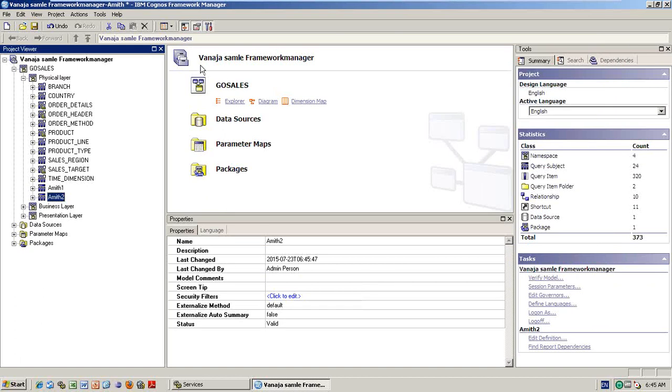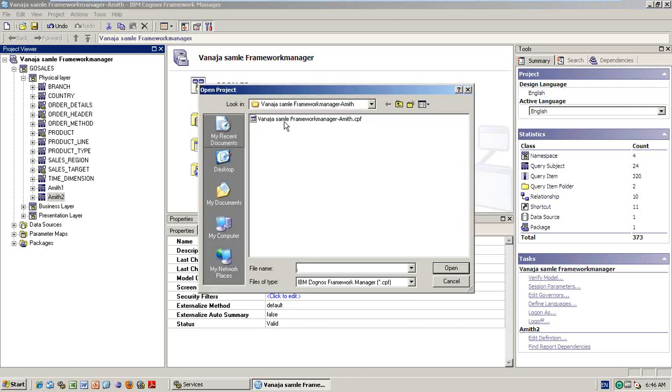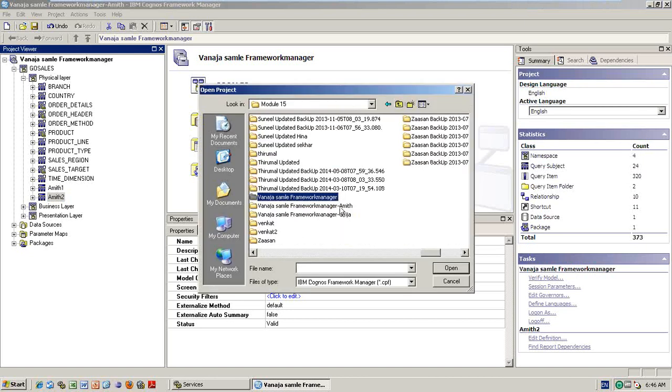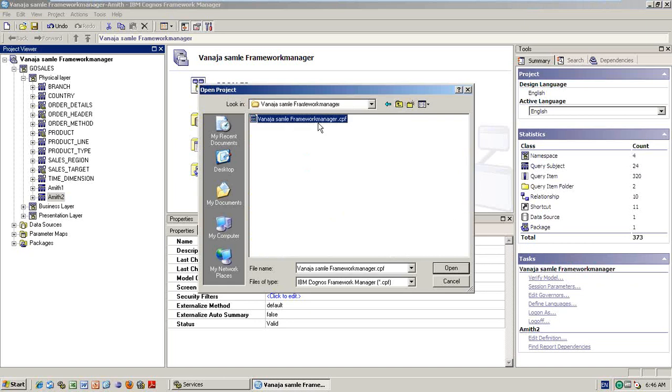See now, this is same. So Amit also did some work and he saved it. Finally, at the evening time, as a team lead, I am opening my model. One is the original model, that is the sample Framework Manager model.